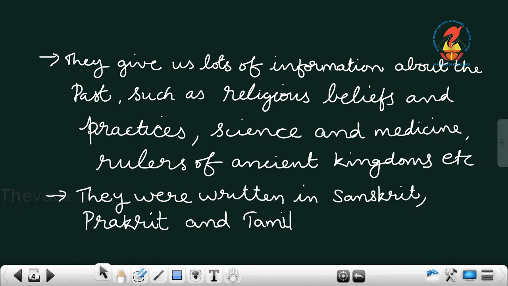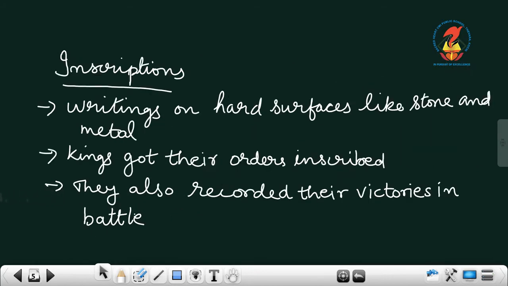Now, let us study what are inscriptions. Inscriptions are writings on relatively hard surfaces like stone and metal. Children, kings got their orders inscribed so that people could see, read and obey them. There are other kings who recorded their victories in battles.